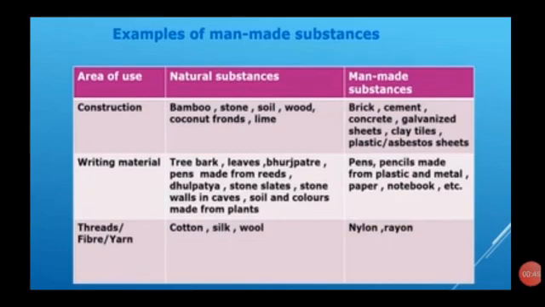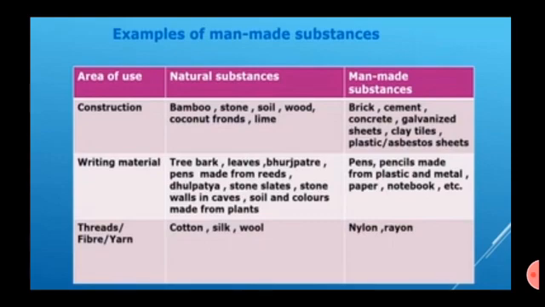Examples of man-made substances. Area of use: construction. Natural substances used are bamboo, stone, soil, wood, coconut fronds and lime.